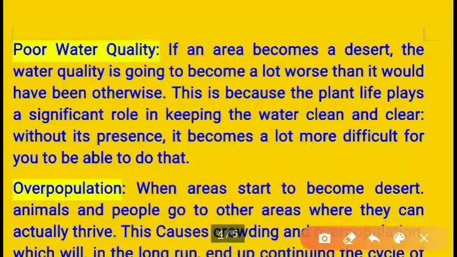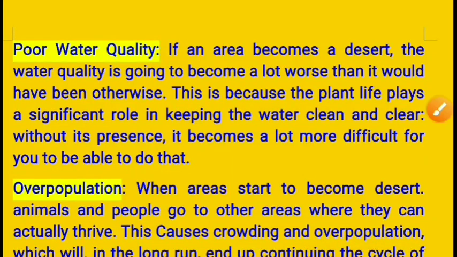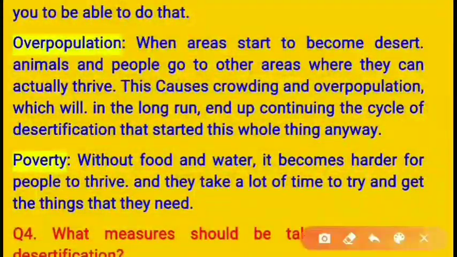Then poor water quality. If an area becomes a desert, the water quality is going to become a lot worse than it would have been otherwise. This is because the plant life plays a significant role in keeping the water clean and clear. Without its presence, it becomes a lot more difficult to do that. Okay, then overpopulation.